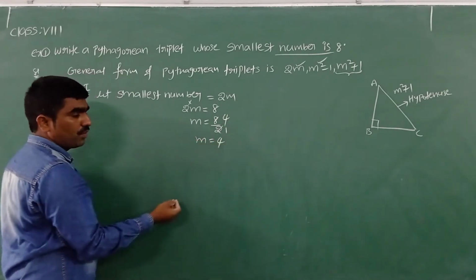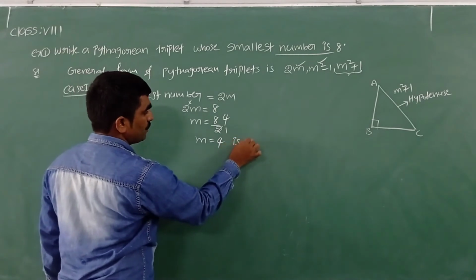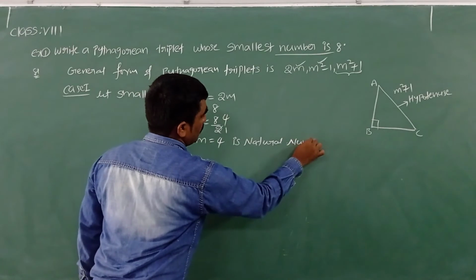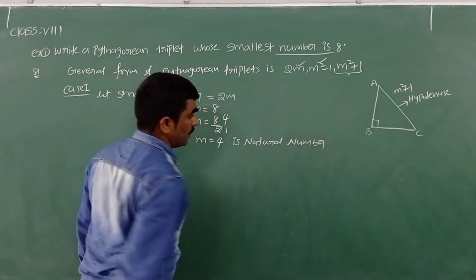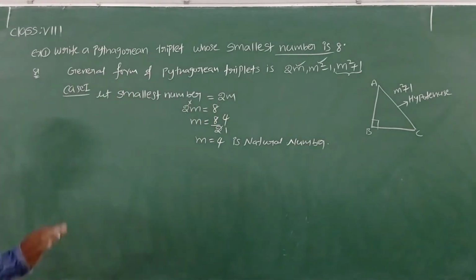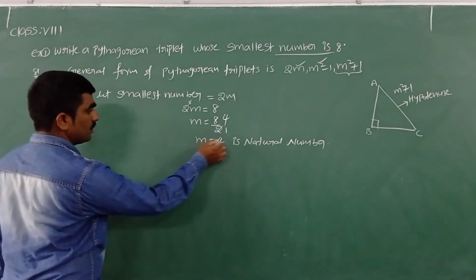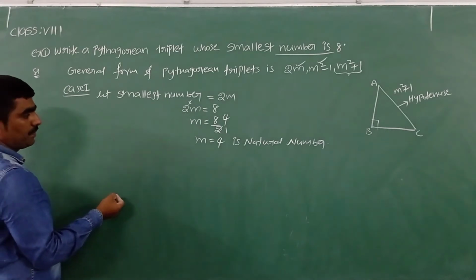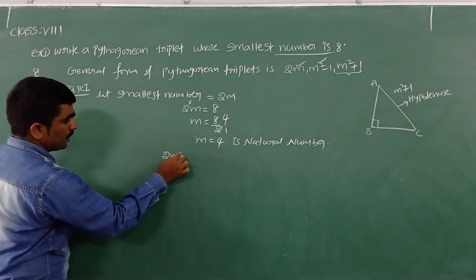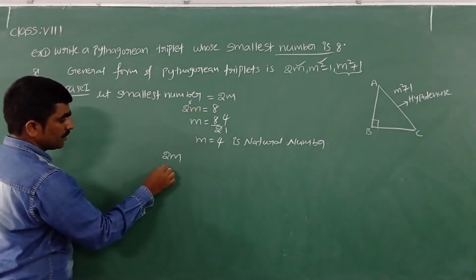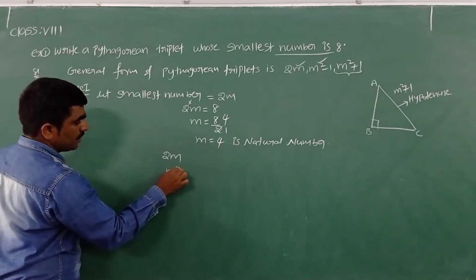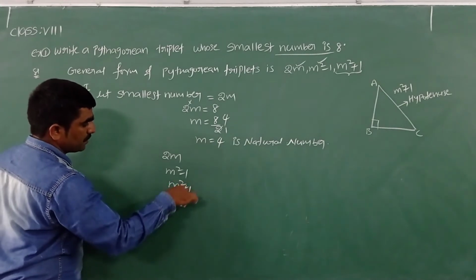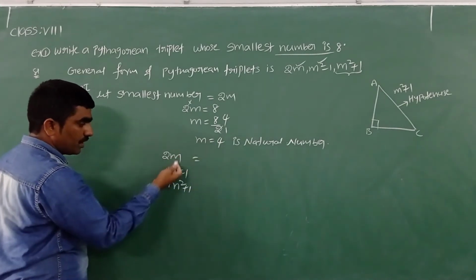m is equal to 4. Is it a natural number? Yes, m is equal to 4 is a natural number. If it is a natural number, we can find the Pythagorean triplets. If not, stop there itself. No need to find the Pythagorean triplets. Now with the help of m is equal to 4, we try to find the Pythagorean triplets. First one is 2m, next one is m square minus 1, and next one is m square plus 1. I am writing vertically. Now let's substitute m equal to 4 in all these three.